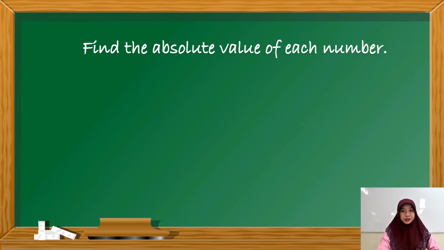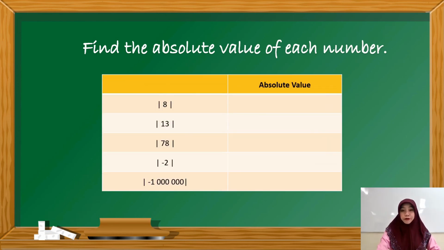Find the absolute value of each number. First, absolute value of 8. 8. Absolute value of 13. Positive 13. The absolute value of 78 is 78. How about the absolute value of negative 2? Positive 2. Absolute value of negative 1 million. Correct. Positive 1 million. Awesome!